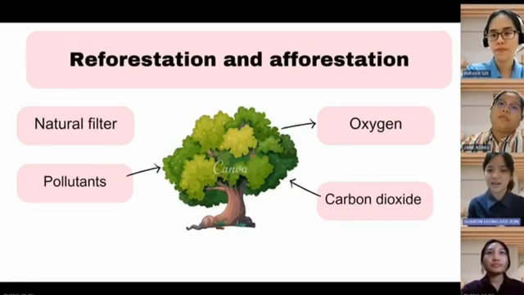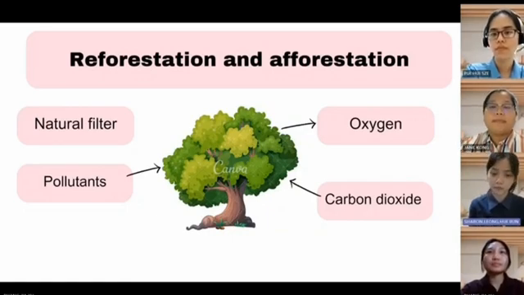Yes, exactly. Therefore, the government bears a responsibility to mitigate air pollution. It can be done by launching reforestation and afforestation programs in order to improve the total amount of forest cover and repair damaged forests. Trees can be planted in urban green spaces, roadside ditches, and deforested regions. They also act as a natural filter to absorb the pollutants through the stomata.